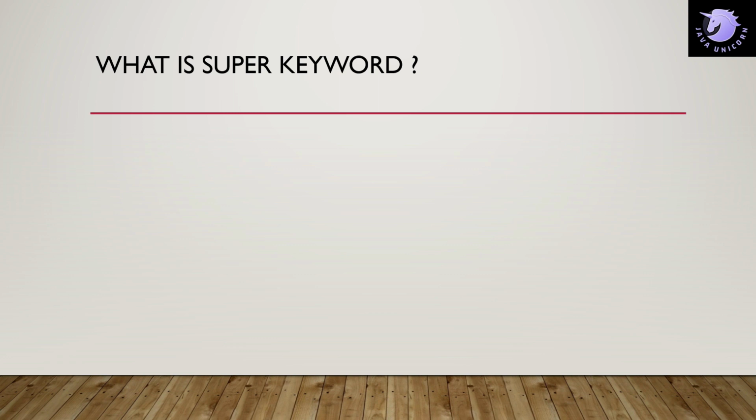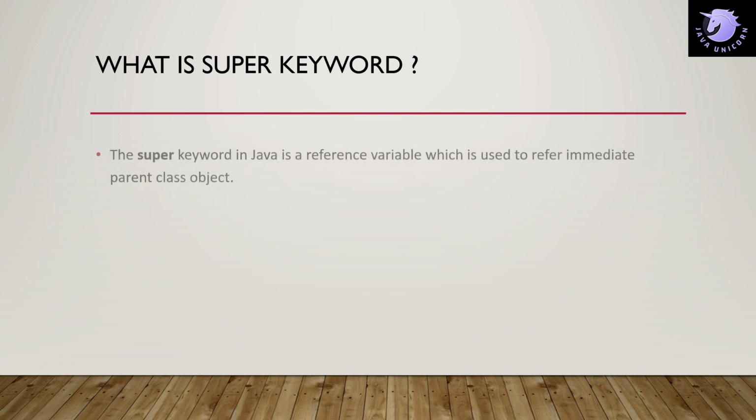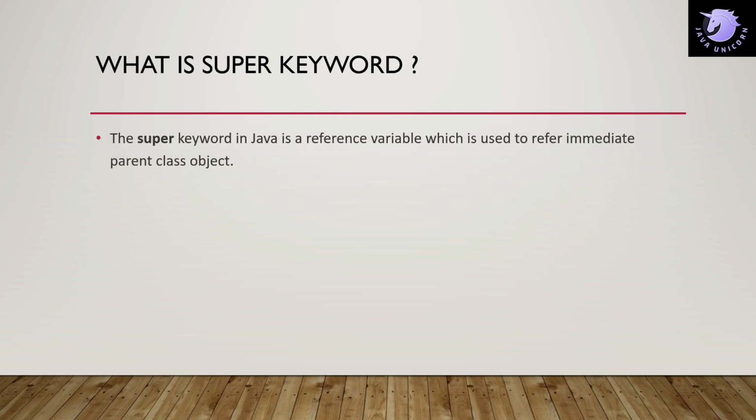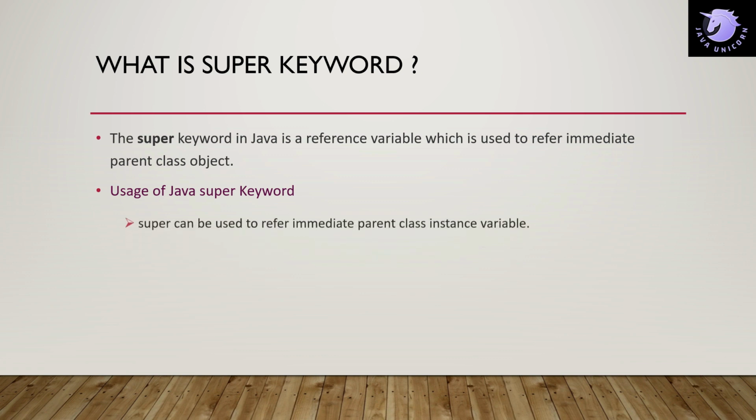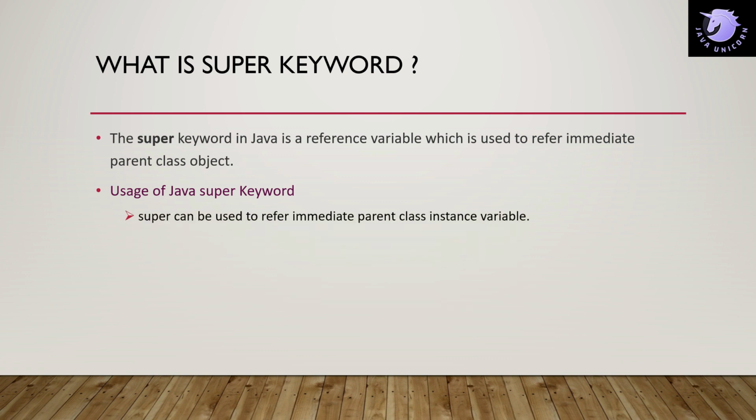So the next question is, what is the super keyword? The super keyword in Java is a reference variable which is used to refer to the immediate parent class object. There are a couple of uses of the super keyword here. The first use is that super can be used to refer to an immediate parent class instance variable. So you have some instance variable in your parent class, and you want to use those variables in your child class, then you can use the super keyword.